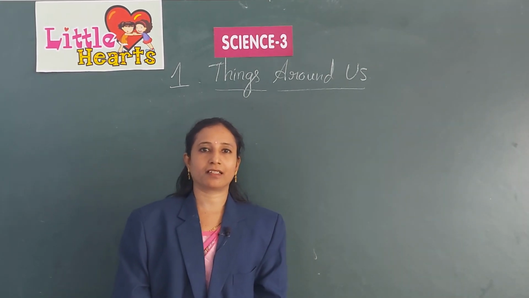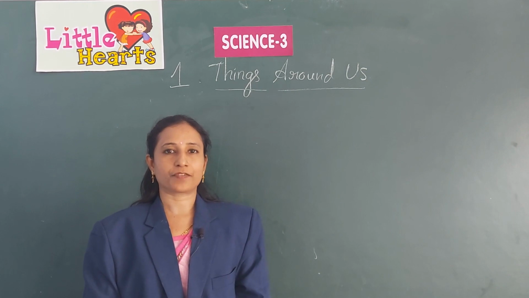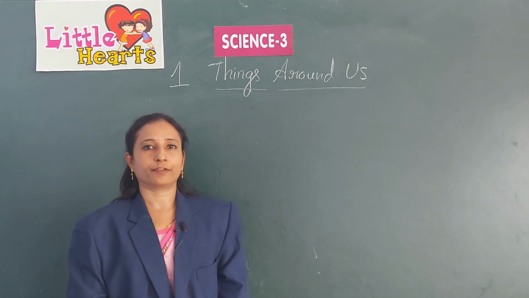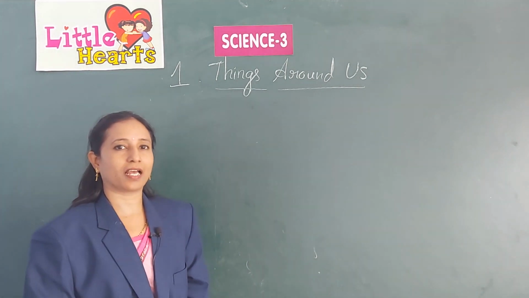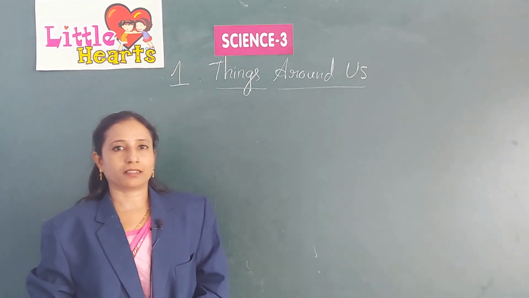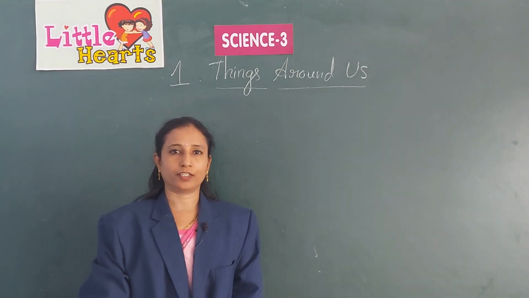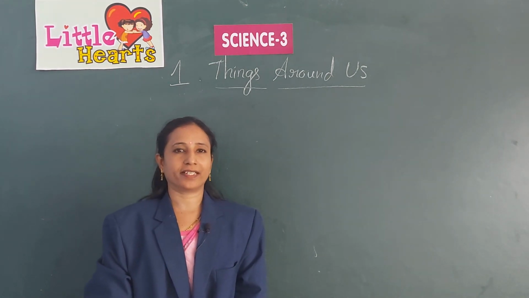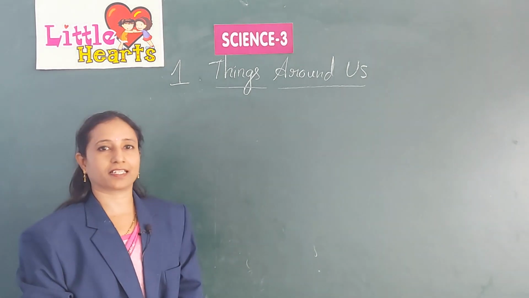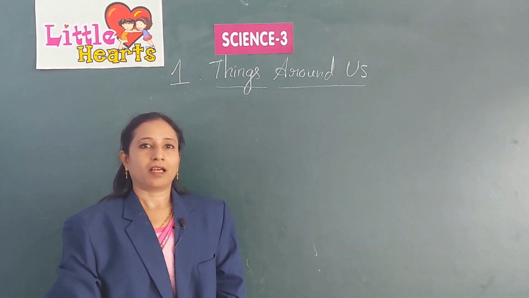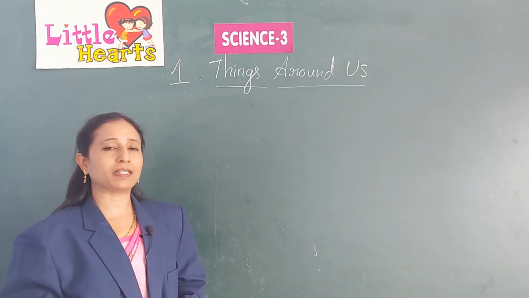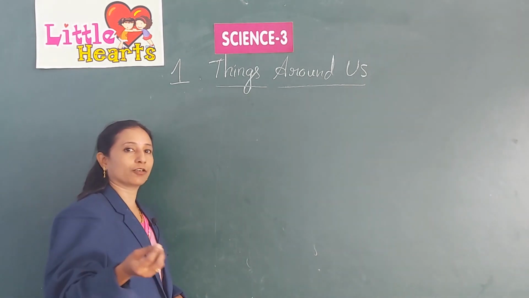I am going to take a science class for class 3, and today's topic is the first lesson, Things Around Us. When you look around yourself, you see many things like trees, vehicles, buildings, animals, human beings, etc. Out of these, we'll discuss what are the natural things and what are man-made things. First, we'll discuss what are the natural things, then we'll go to the examples.